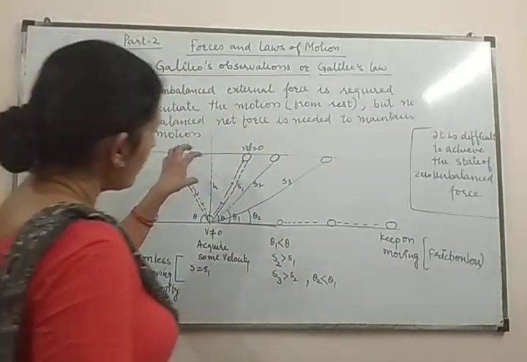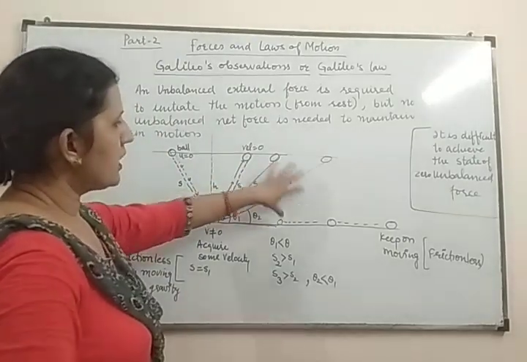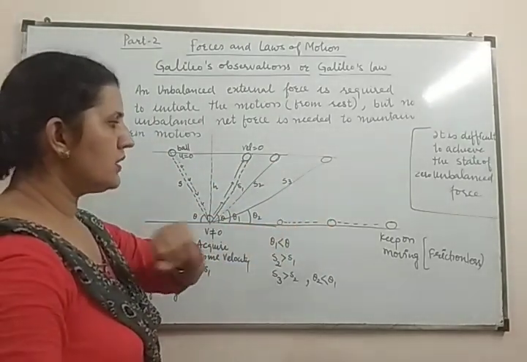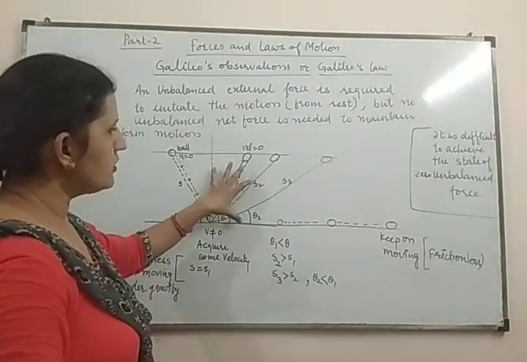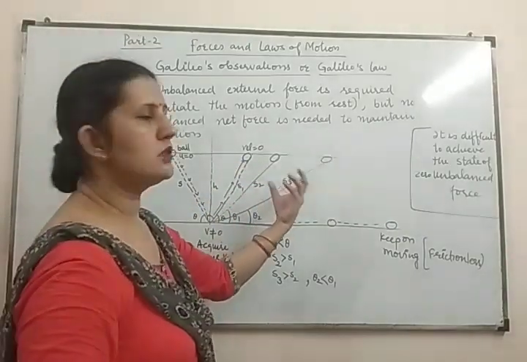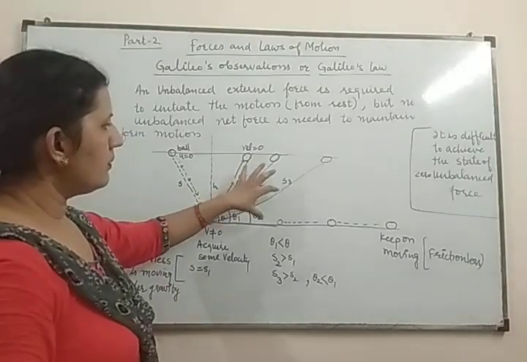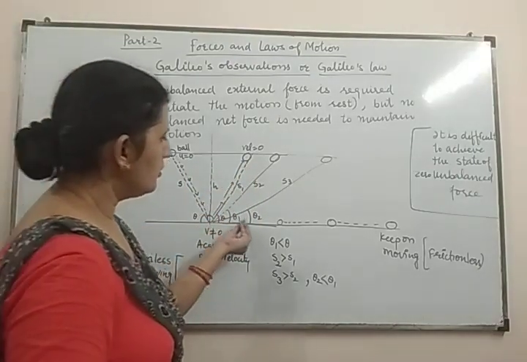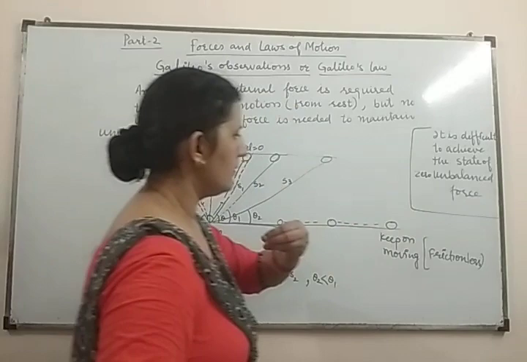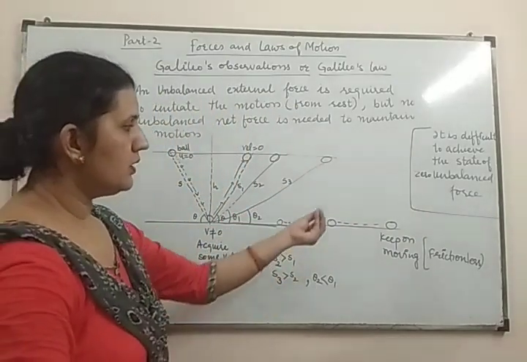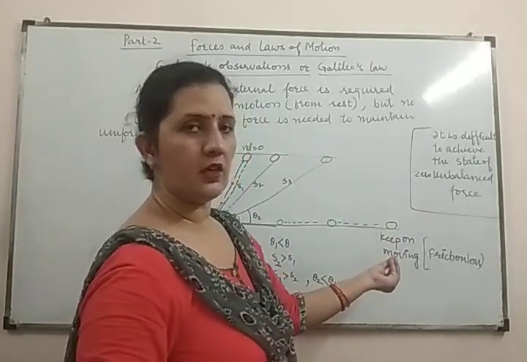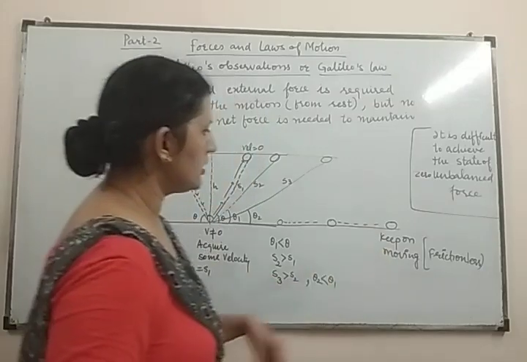It means the forces acting here are balanced forces. Because no external force is opposing the motion of the ball, if no unbalanced force is there, then the body will keep on moving. You can stop a moving object only when an external force is acting on it.